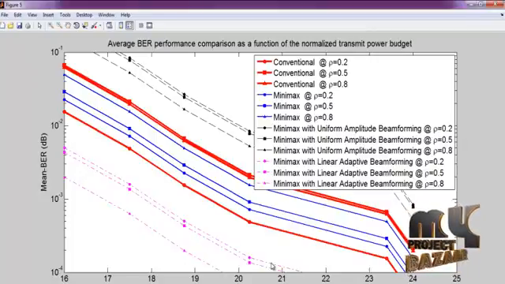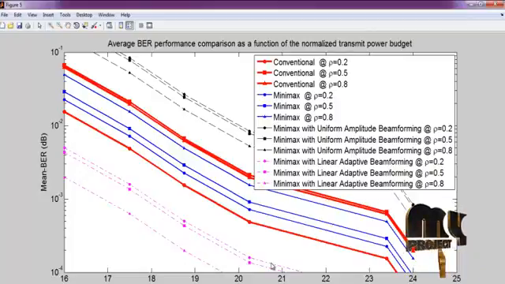Here the best relays are selected using the Minimax relay selection algorithm with beamforming. Here uniform amplitude beamforming and also link adaptive beamforming are used.